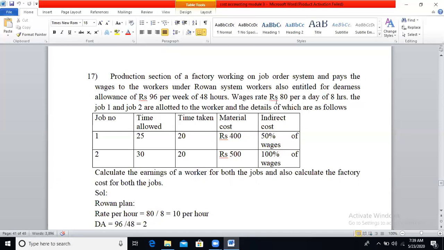Wage rate: in order to calculate the Rowan system earnings we need the rate per hour. So here they have given 80 rupees per day for 8 hours, so you need to calculate the wage rate per hour. 80 divided by 8, you will get 10 rupees. And they have given some details relating to job 1 and job 2.